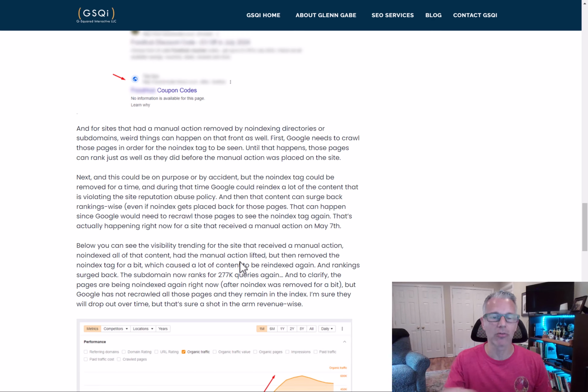So that's one reason that an algorithmic approach would be better, because if there was an algorithmic approach, no matter what was going on with blocking via robots.txt or noindexing, these pages would not rank. They would be demoted.